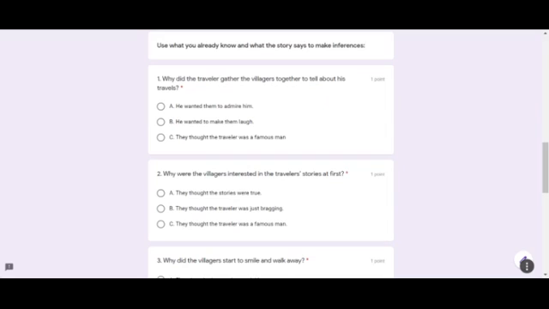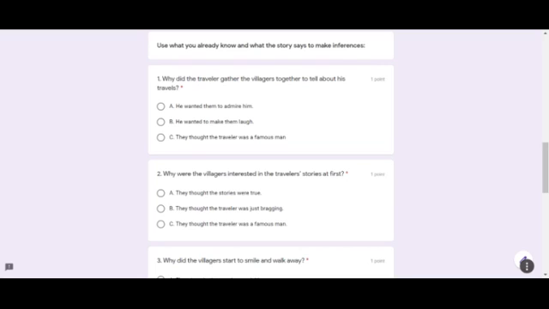Use what you already know and what the story says to make inferences. Question 1. Why did the traveler gather the villagers together to tell about his travels? A. He wanted them to admire him. B. He wanted to make them laugh. C. They thought the traveler was a famous man.